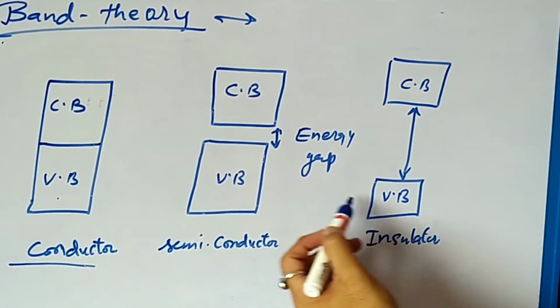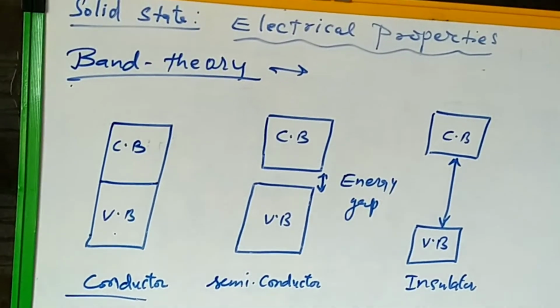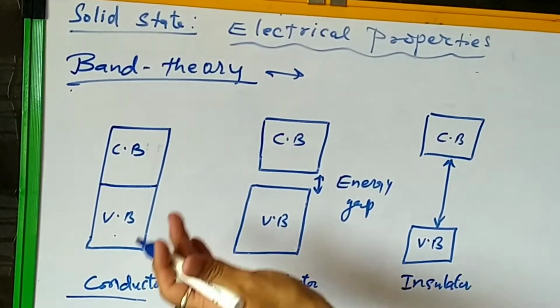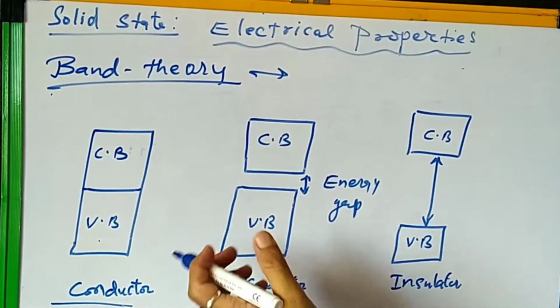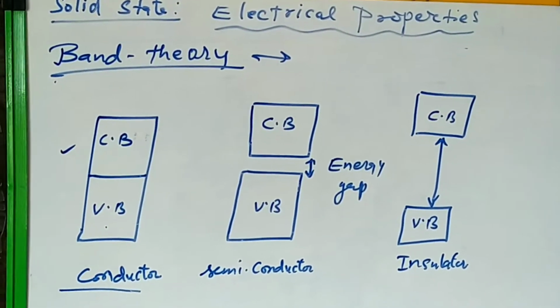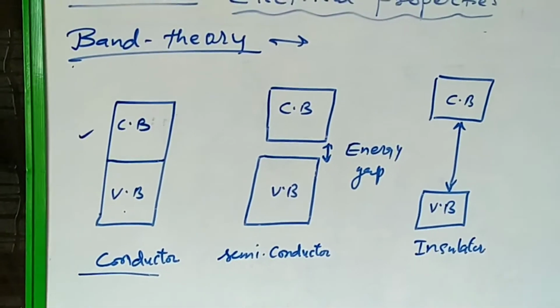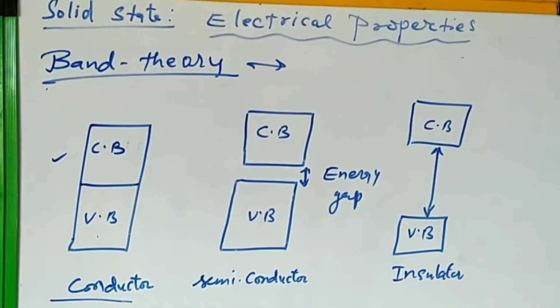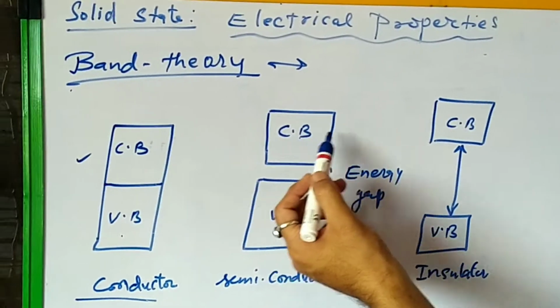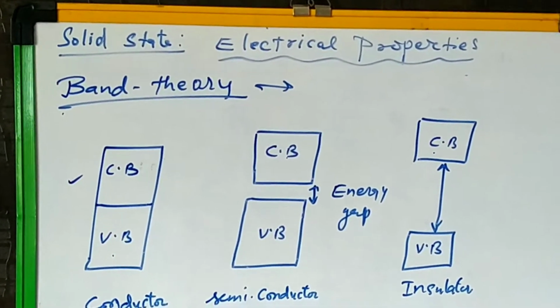One is called the valence band, where the valence electrons are found, right? Above that band, one other band is there which we call the conduction band. Now these two bands are responsible for conductivity, especially when the electrons are present in the conduction band, then only the material will conduct electricity.